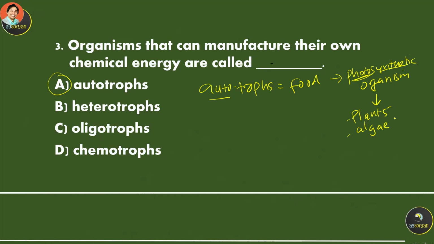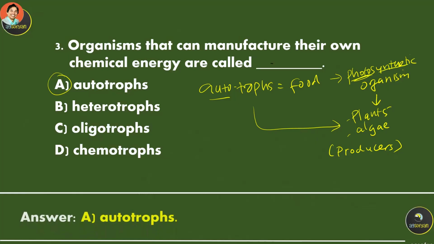So these are the autotroph organisms. And because they produce food for other organisms, autotrophs are also known as producers. So that's the answer, which is the autotroph.